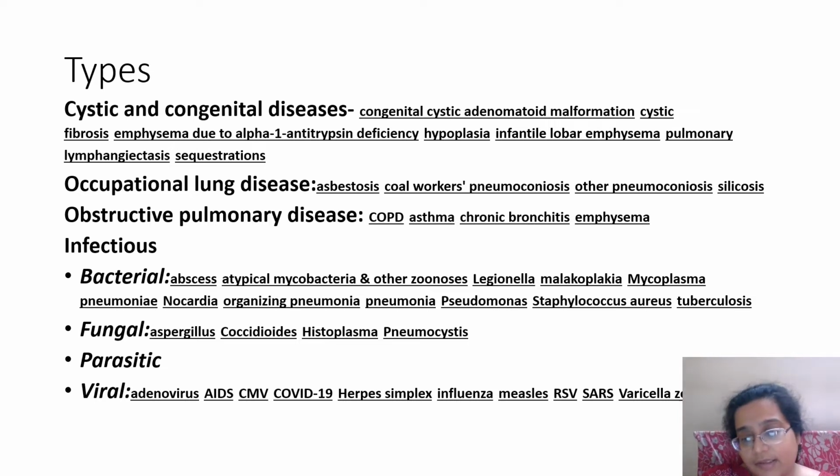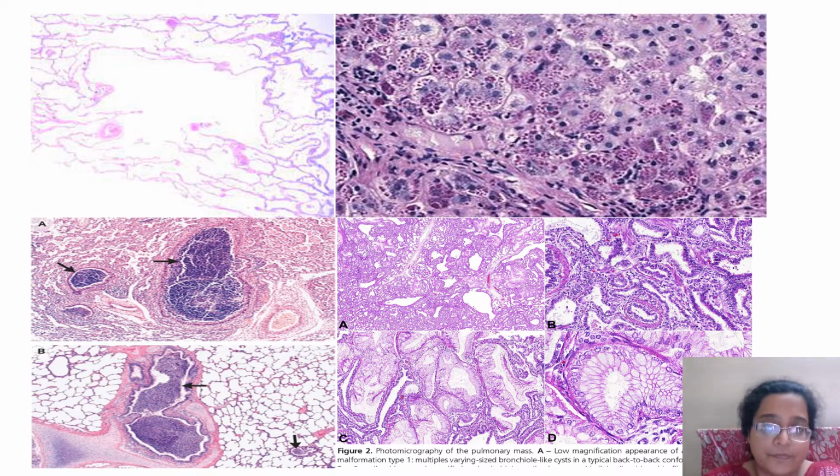Then health-related diseases like you're a smoker, you develop smoker's lung, COPD, or you have atopy, idiosyncratic reaction, allergic reactions, you might develop asthma. Then there can be proper infections, which can be bacterial, fungal, viral, or parasitic.